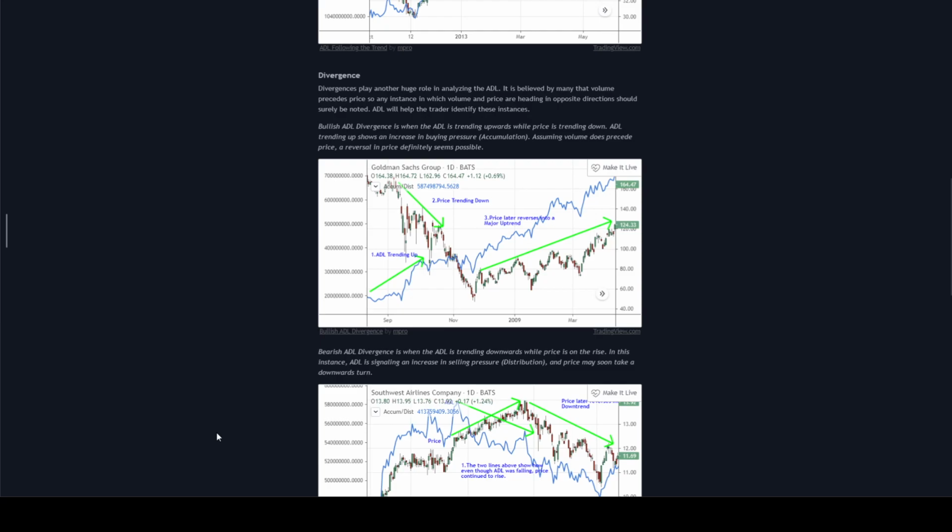Bullish ADL divergence is when the ADL is trending upward while price is trending downward. ADL trending up shows an increase in buying pressure, accumulation. Assuming volume does precede price, a reversal in price definitely seems possible.